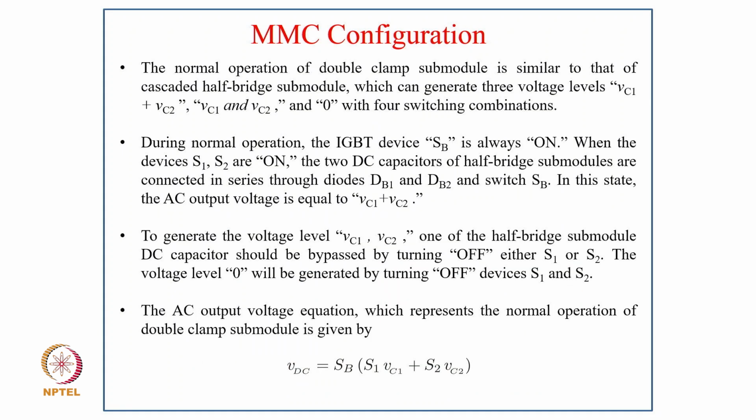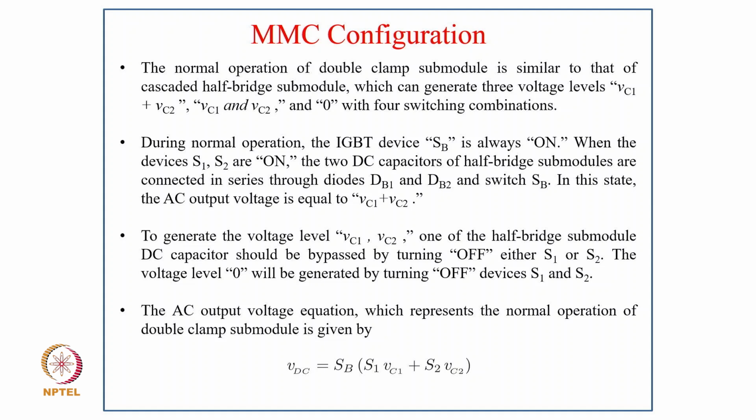Now the normal operation of the double clamp submodule is similar to that of the cascaded half bridge submodule, which can generate three levels, VC1 plus VC2, VC1 or VC2, and 0, with 4 switching combinations. During normal operation, the IGBT switch SB is always on. When the devices S1 and S2 are on, the two capacitors of the half bridge submodules are connected in series through diodes DB1 and DB2 and the switch SB. In this case, the AC output voltage is VC1 plus VC2.